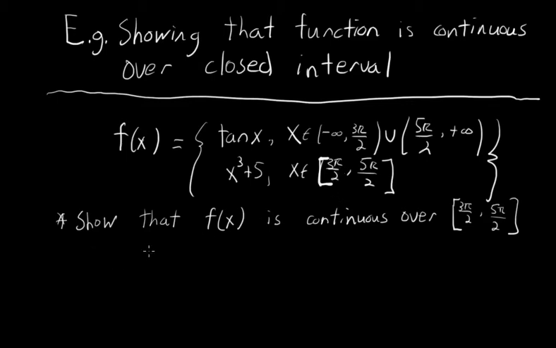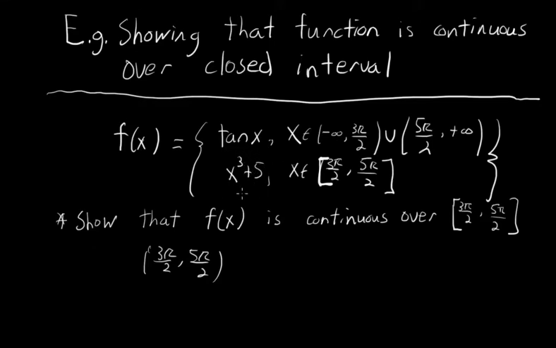So let's first look at the open interval 3 pi over 2 to 5 pi over 2. So this is everything in this closed interval, but excluding the endpoints x equals 3 pi over 2 and x equals 5 pi over 2. In this open interval, we are only dealing with this polynomial function x cubed plus 5.